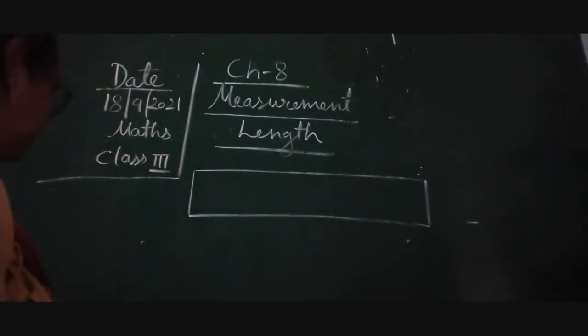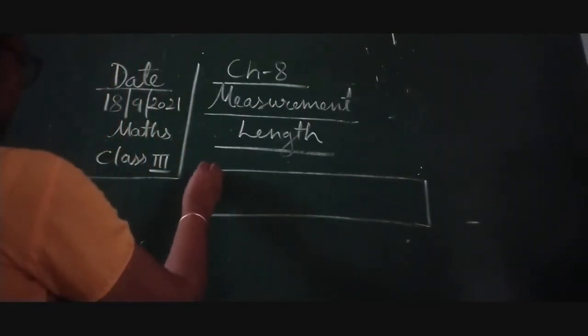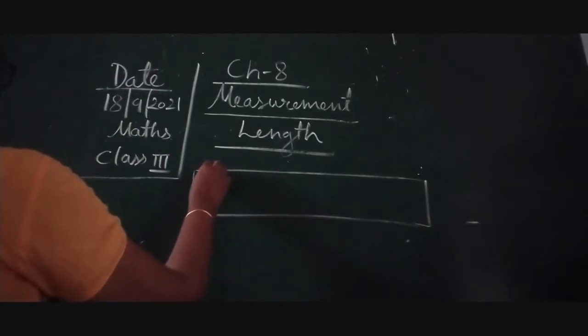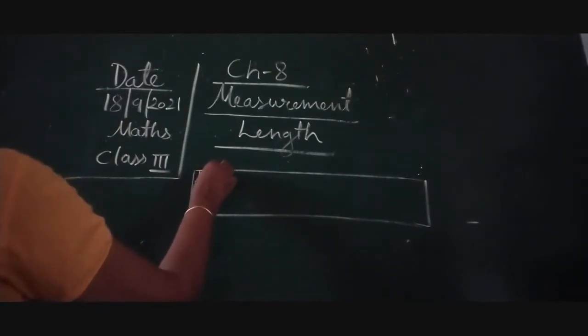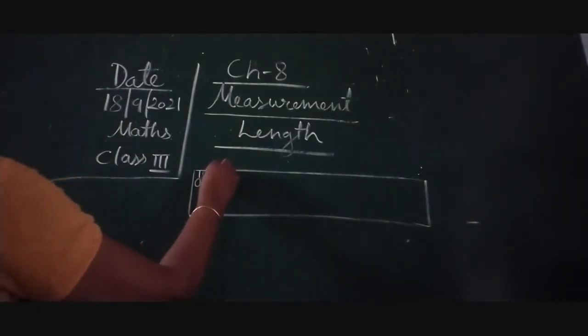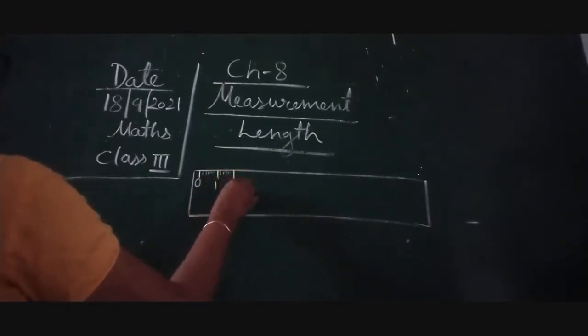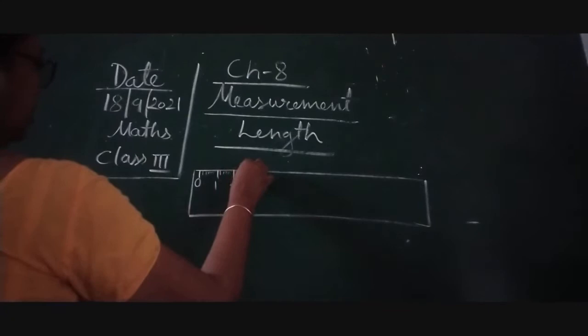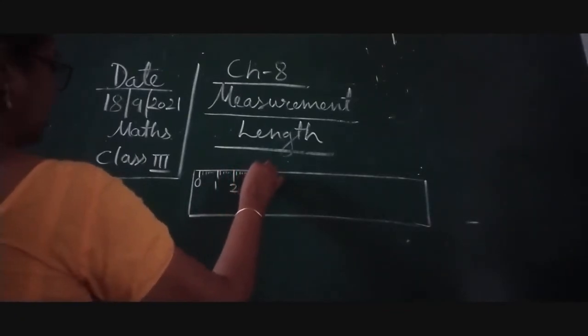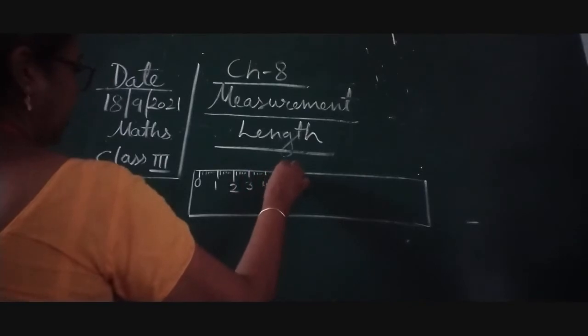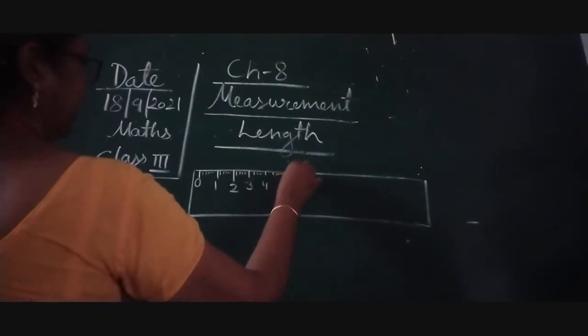So here children, we will see the meter rod first, the 0, and now a few lines are there, and then 1, 2, 3, 4, 5,